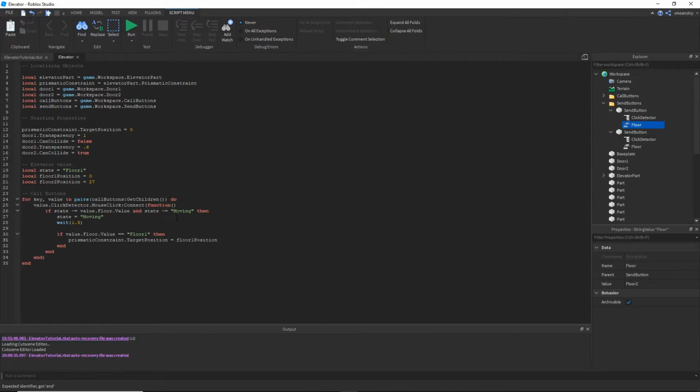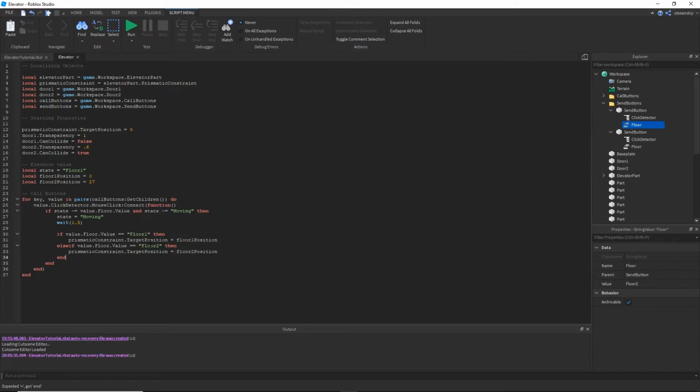So if it's being called to floor 1, it will be sent to floor 1. If it's floor 2, it's going to be sent to floor 2. So I'm going to go ahead and write that. And that's the end of that. That's the end of the call buttons.